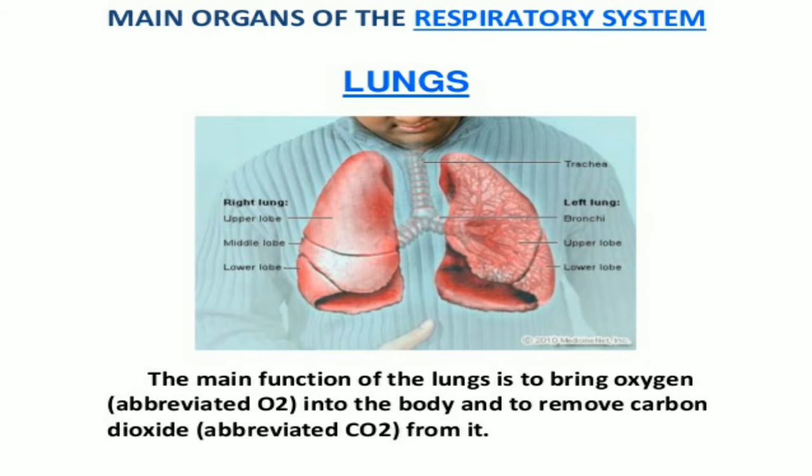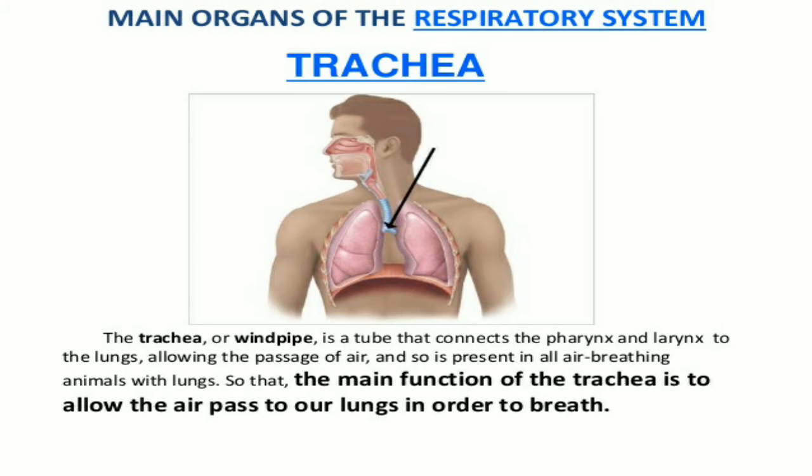So, lungs work by breathing in oxygen and removing carbon dioxide. Children, you all understand about the lungs.